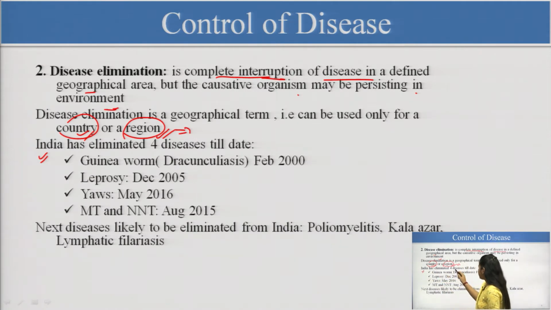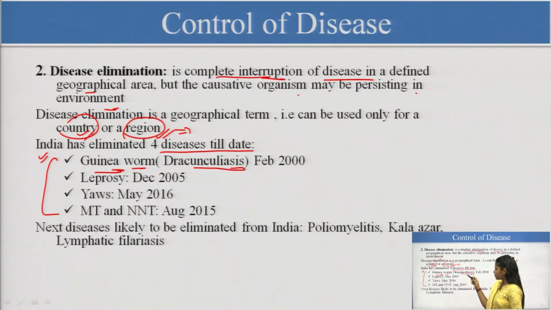India has eliminated 4 diseases till date. What are these diseases? These are important data, you should keep note of all of these. So, guinea worm. This is also known as dracunculiasis. India has eliminated this disease, but we are not using the term eradicated here, because maybe other countries still have this disease.